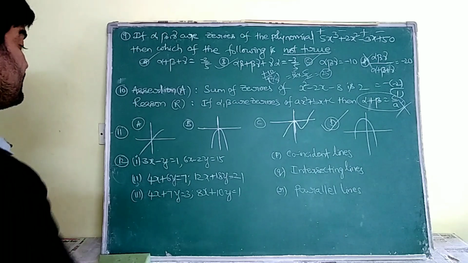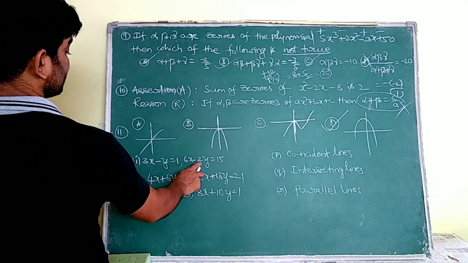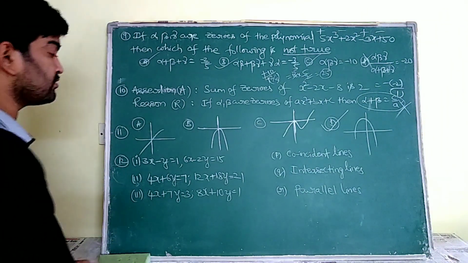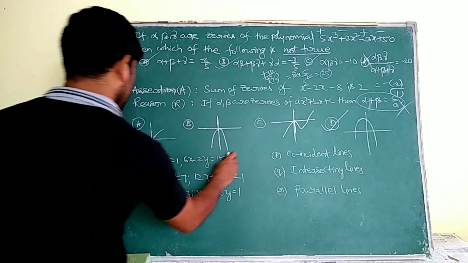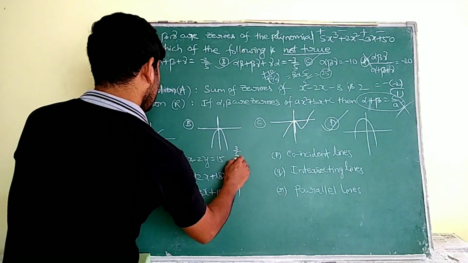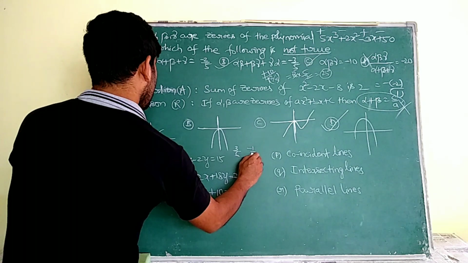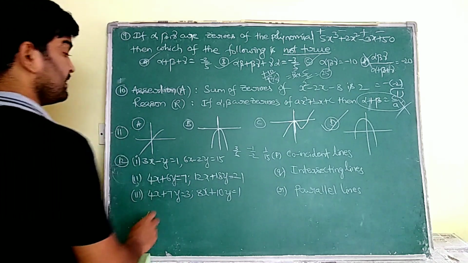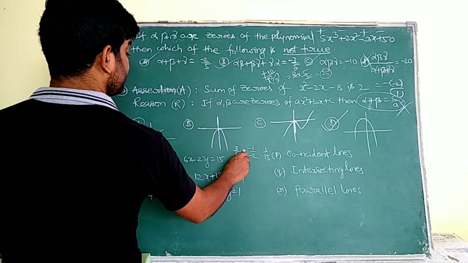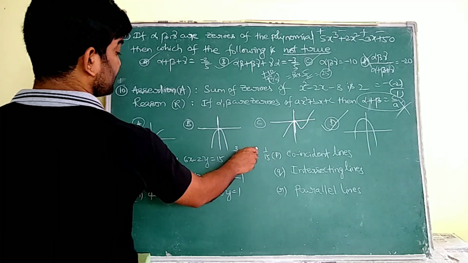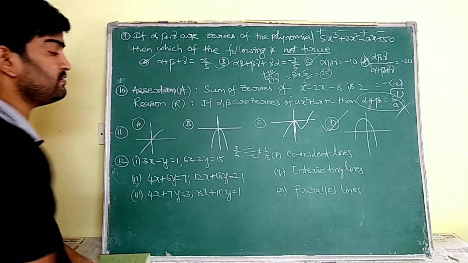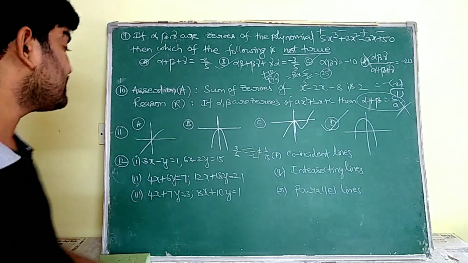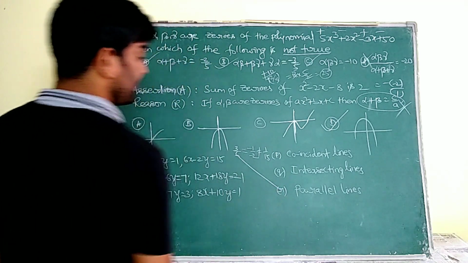Here he is asking you to match the given bit. Here see, 3x minus y is equal to 1, 6x minus 2y is equal to 15 is a pair of equations. So in that pair we have to check the condition. That is, for the first bit, 3 by 6, a1 by a2. This is minus 1 by minus 2. And that is 1 by 15. These are the three ratios. 3 by 6 means it is 1 by 2, it is also 1 by 2, and this is not equal to 1 by 2. That means here a1 by a2 is equal to b1 by b2 not equal to c1 by c2. That means it indicates parallel lines.